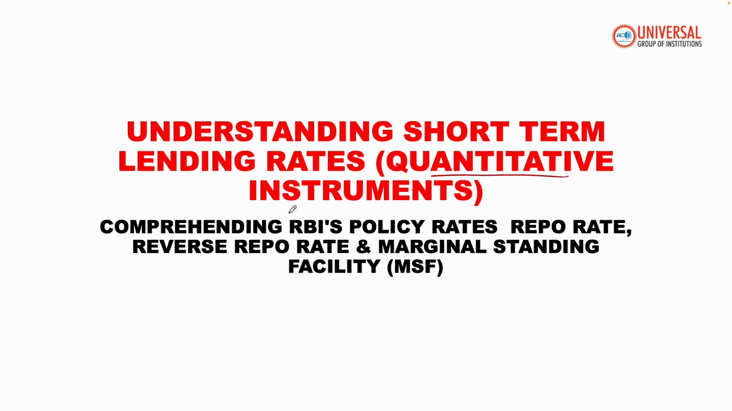Today's topic is a general one in terms of understanding your money and banking, and this is something that is always repetitive, that is the quantitative instruments. Especially there are three certain rates which you all need to be aware of: repo rate, reverse repo rate and marginal standing facility, also called the penal rate.